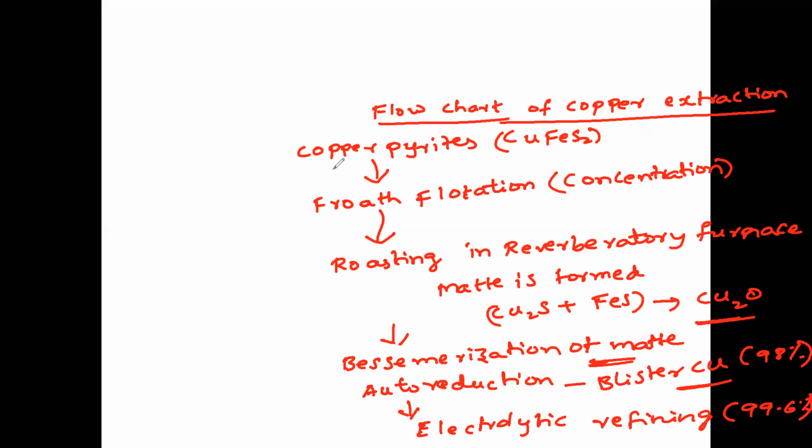Copper pyrites is taken first. First process is froth flotation. Second process is roasting. Third process is bessemerization of matte. Fourth process is auto reduction. And fifth process is electrolytic refining. So these are the various steps involved in the extraction of copper. Now let us see extraction of zinc.